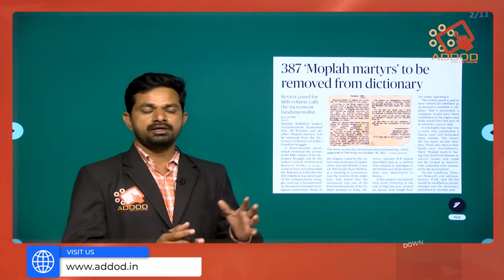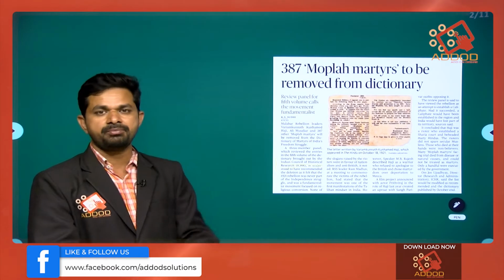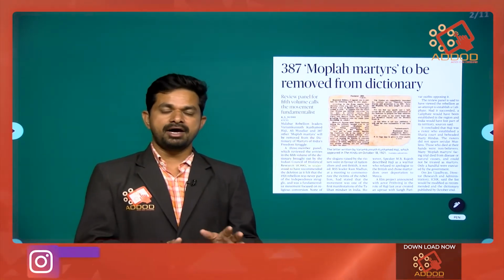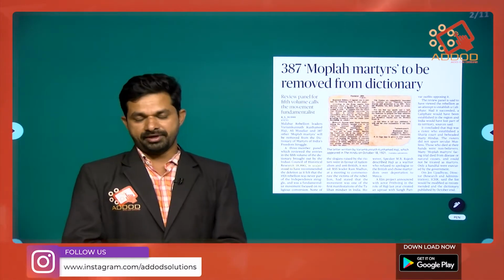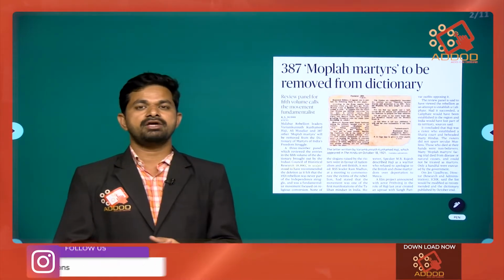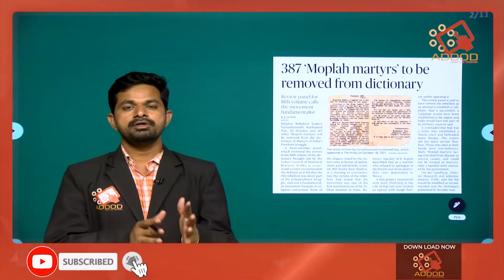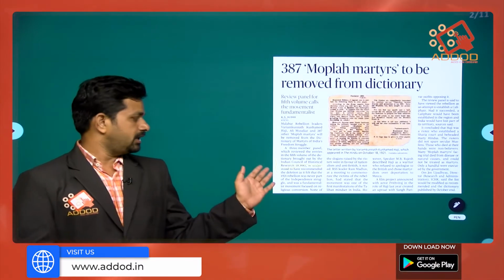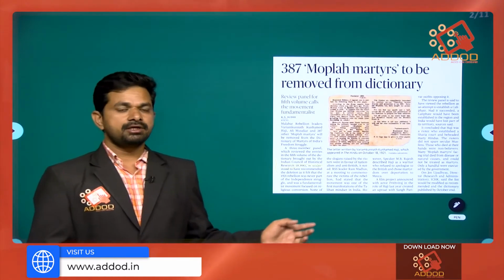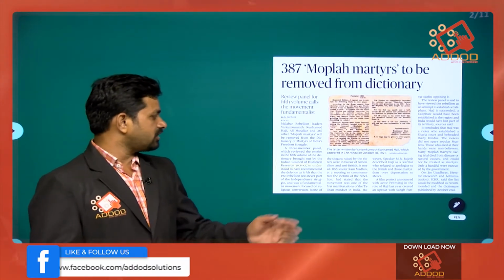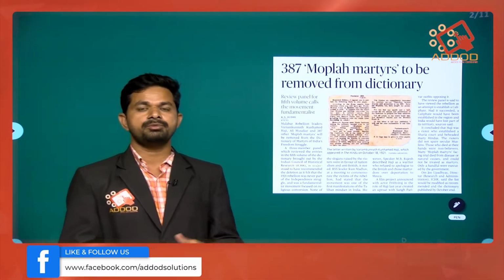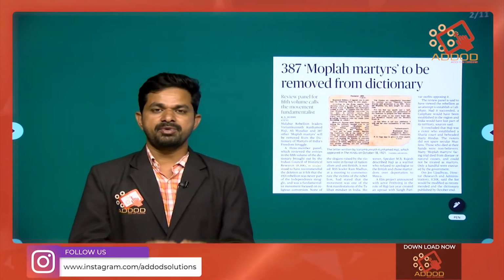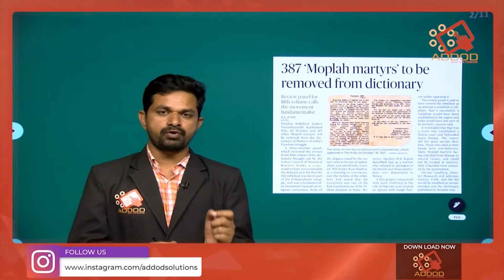Now we may be getting a question from this area: Mopla Rebellion, the non-cooperation movement, or the Khilafat movement. These are the potential areas where we are expecting a question, as they are turning into crucial areas. ICHR has recommended removing the people who participated in the Mopla Rebellion, which happened around 1920-21.